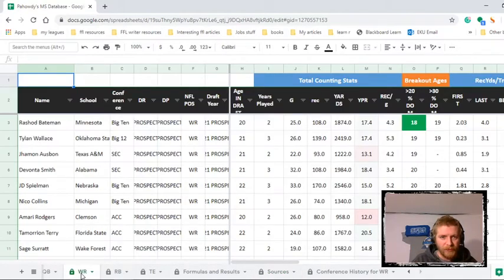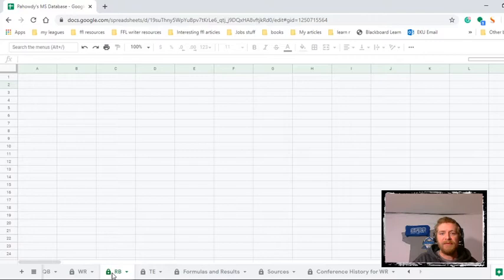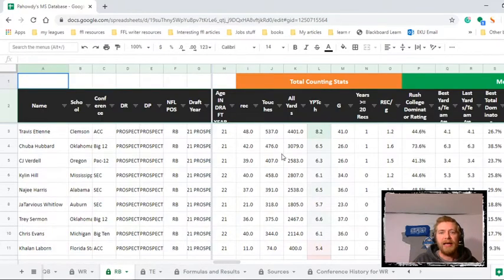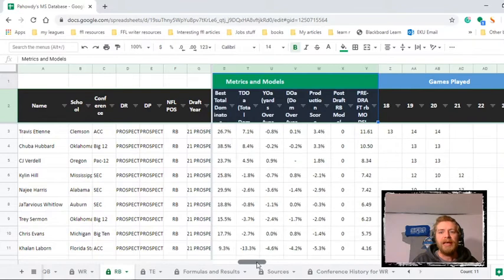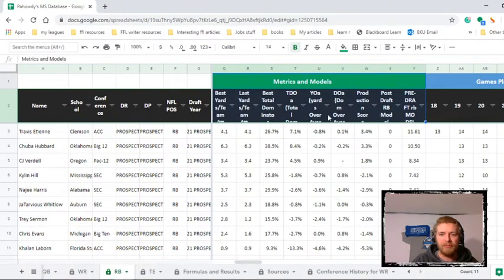Anyway, wide receiver tab. It used to be much like every other tab is right now. What I'd have is all their stats laid out by age, counting stats up front. The green section with metrics and models that I'd heard about or other people had come up with, or maybe I'd tweaked a few things or made my own. And I just had them up front so you could look through them. That's one of the most recent changes I made.